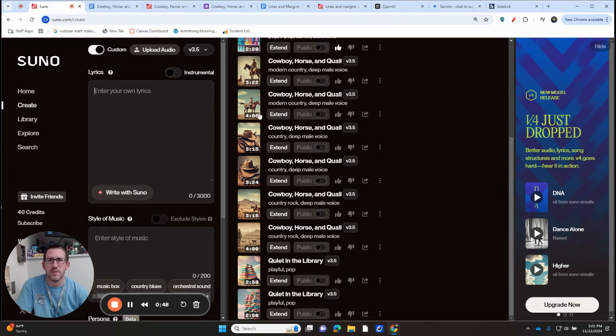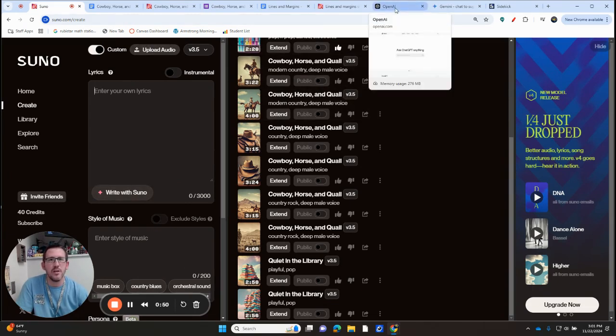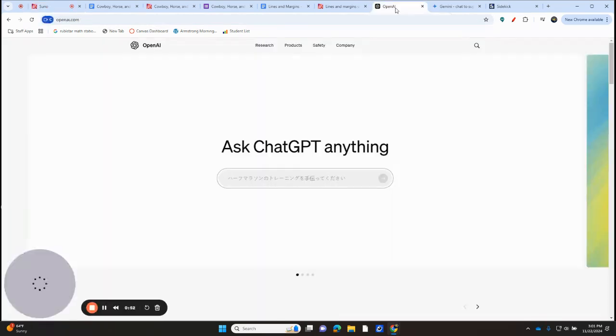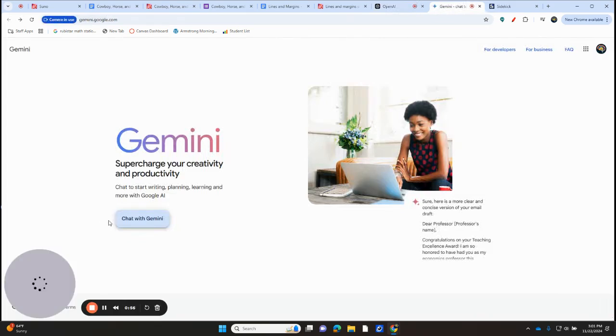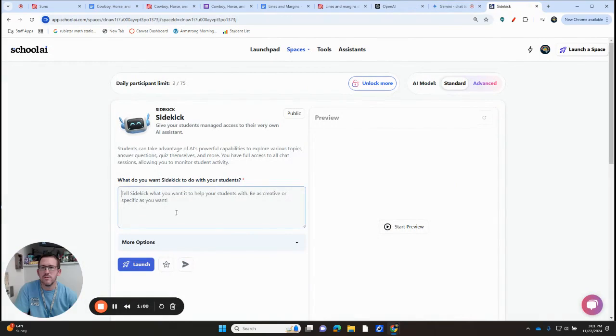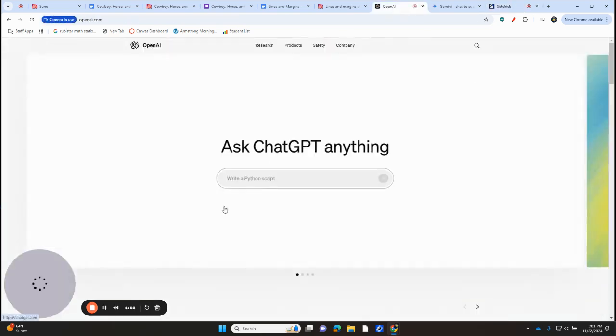Or what's a better option is to actually collaborate using something like OpenAI and type in your prompt, or Gemini, or Sidekick. You can also try Claude, and there's a ton of other ones that are out there that you can use. But for right now, we're just going to type in OpenAI and ChatGPT's prompt.